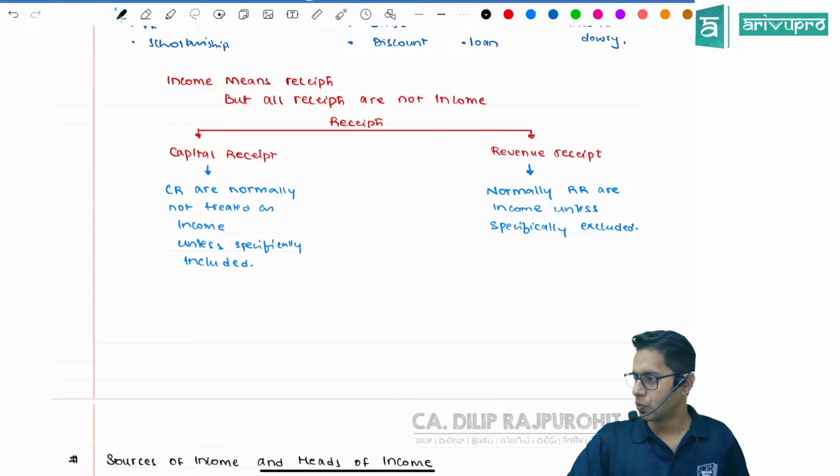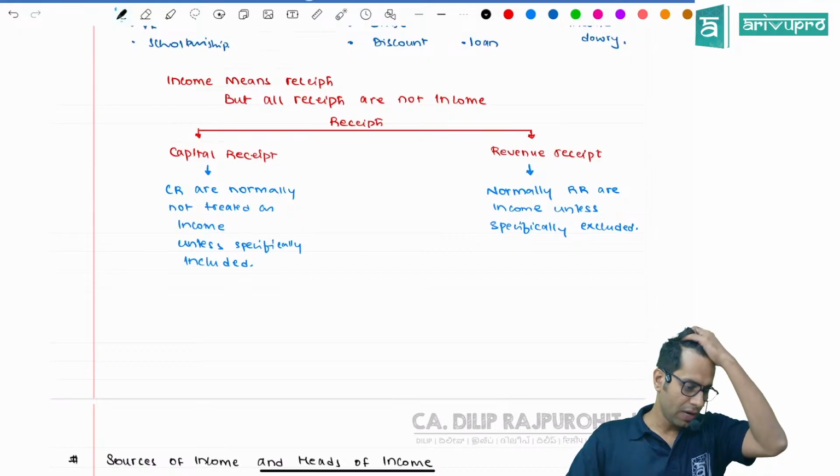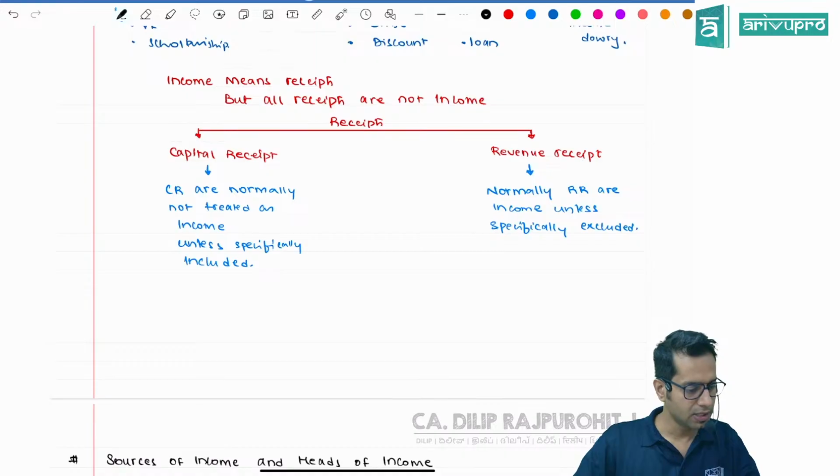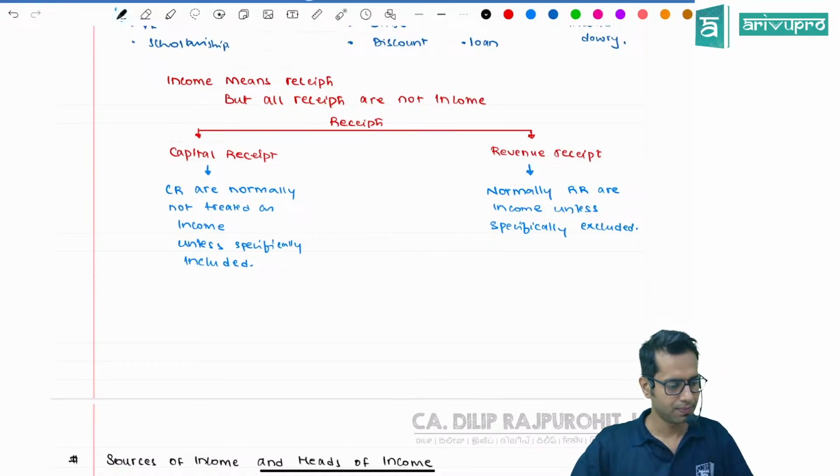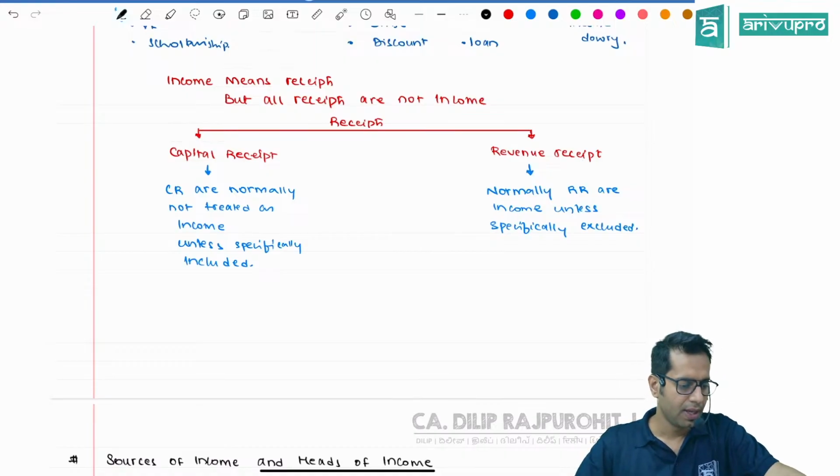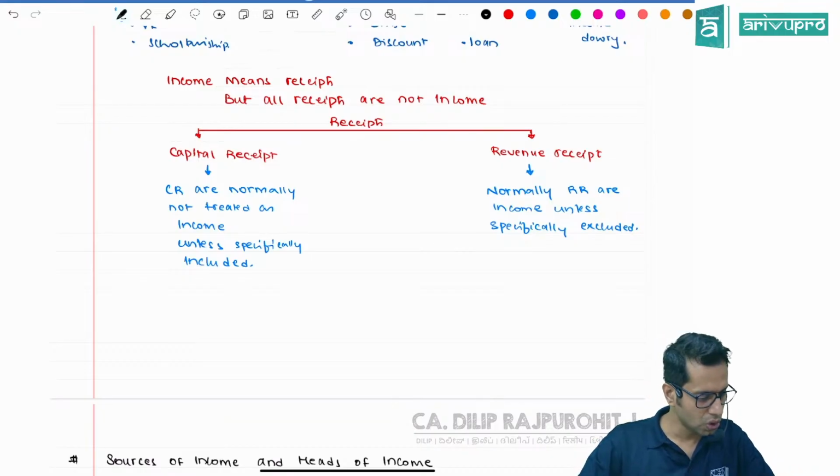Sources of income means what, sir? Heads of income means what? Can anyone please tell me what is sources of income? What is heads of income?